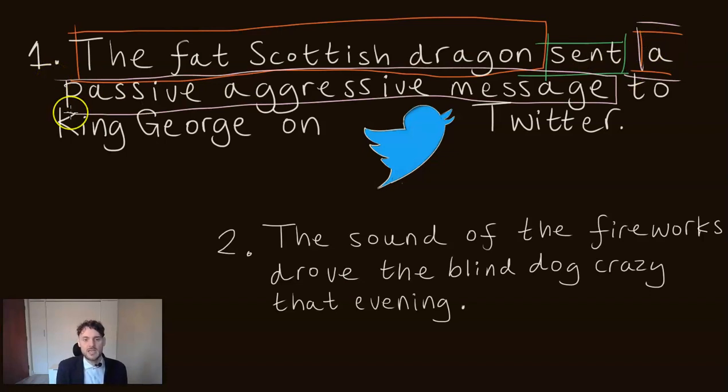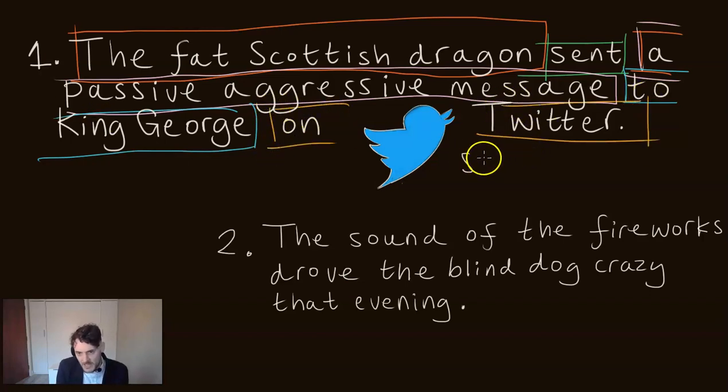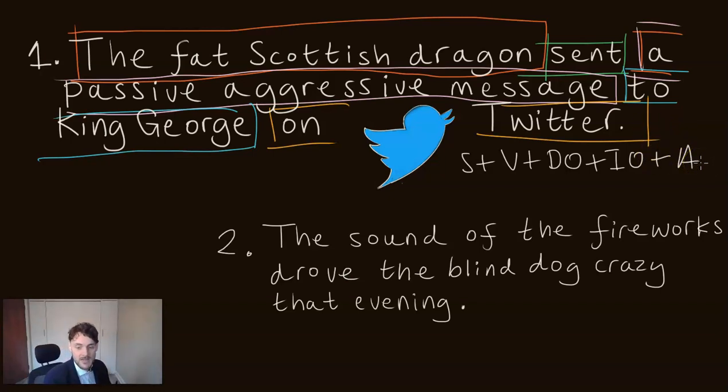Okay, and then we have to King George. Okay, what question does that answer? Well, it answers the question, a direct object to who? To King George. So that tells us it's the indirect object. On Twitter. What is on Twitter? Well, it sounds like a place, maybe on your phone, yeah? So it answers where, which makes it an adverbial. So in the end, we have a subject plus verb plus direct object plus indirect object plus adverbial. Okay? So that's quite a common structure that you will see in English as well.